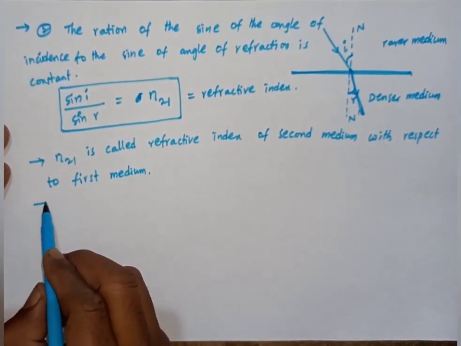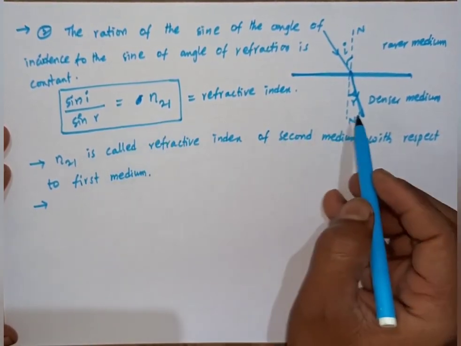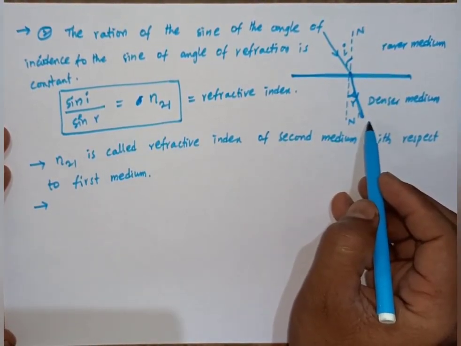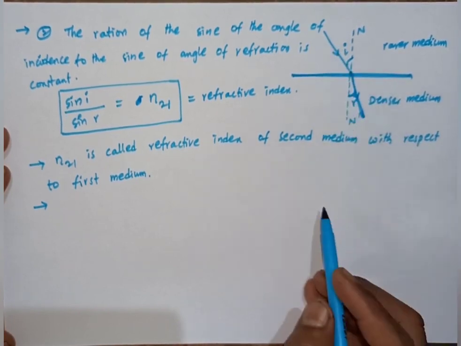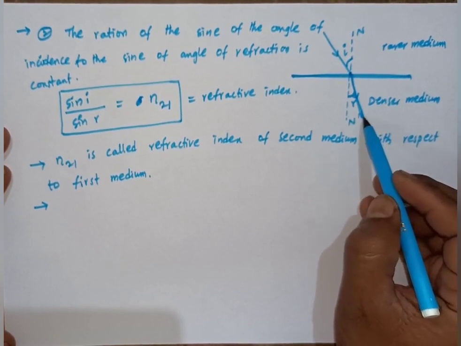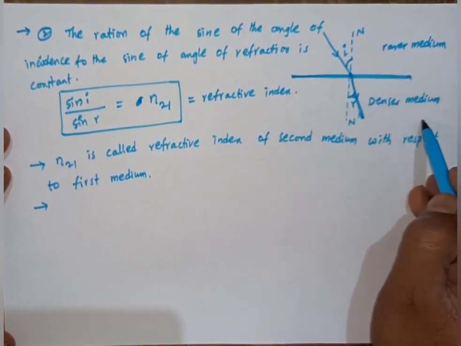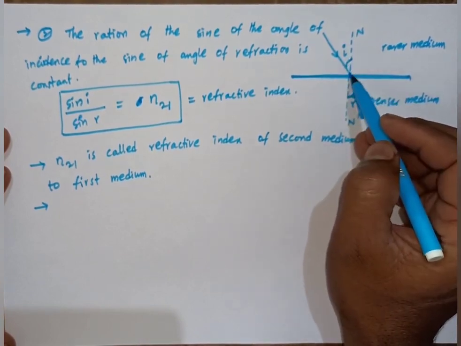Now consider when the light travels from second medium to first medium, that is, denser medium to rarer medium. What happens?